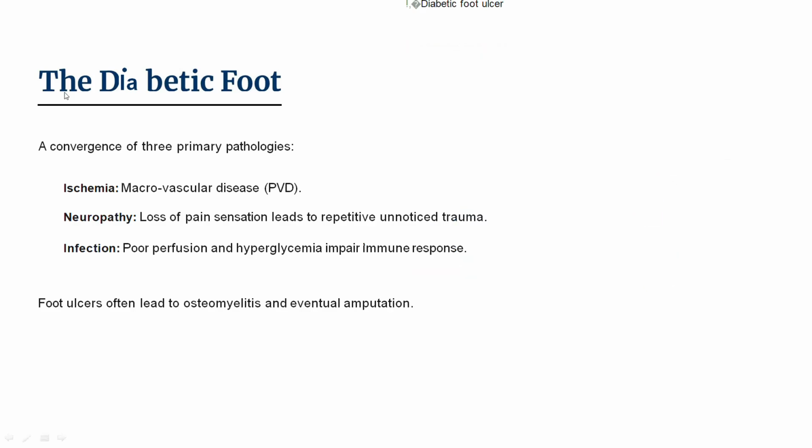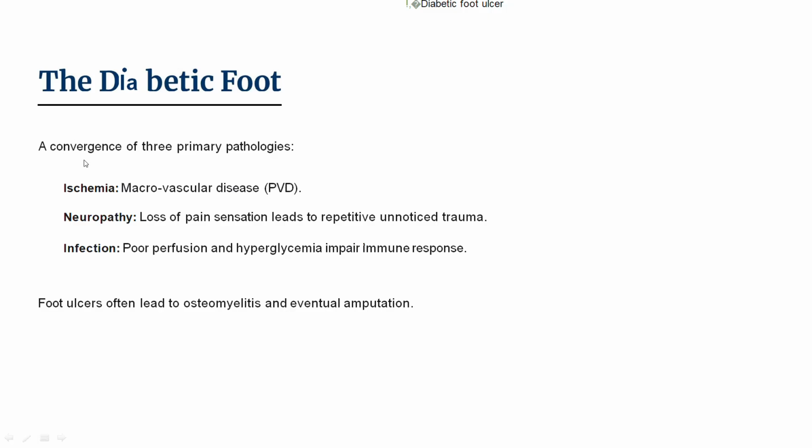Then the diabetic foot ulcer. The diabetic foot means diabetic foot ulcer. In this topic, it's a convergence of three primary pathologies. As we know, in day-to-day life, in diabetes patients, we see more diabetic foot ulcers or diabetic foot where there will be gangrene. So many times, the foot has to be amputated. Most commonly the lower extremities are affected, and those are to be amputated for a better life.